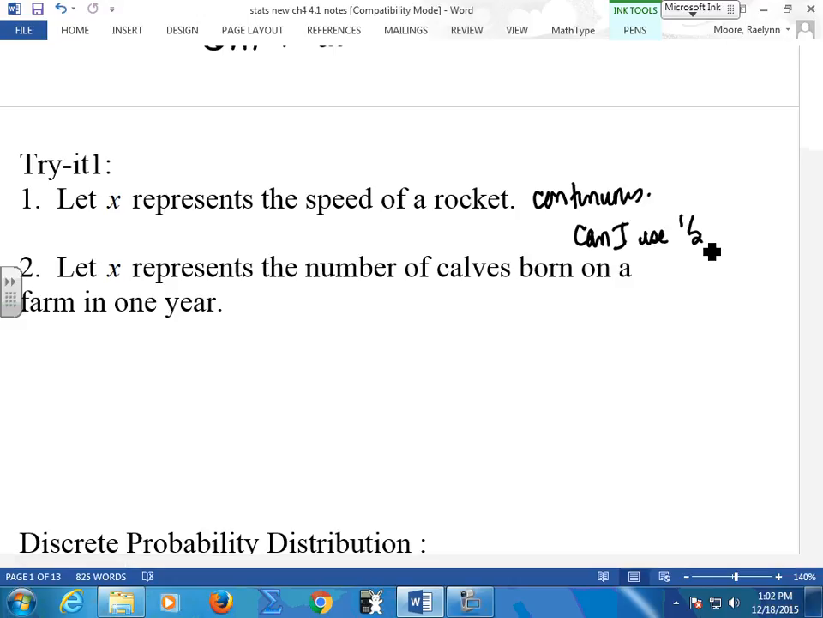Okay? Let X represent the number of calves born on a farm in 1 year. Discrete. I can't have a partial calf born. I can have 1, 2, 3, 4, 5, 100. But I can't have 100.2 calves born. Okay? So these are things that we're looking at.